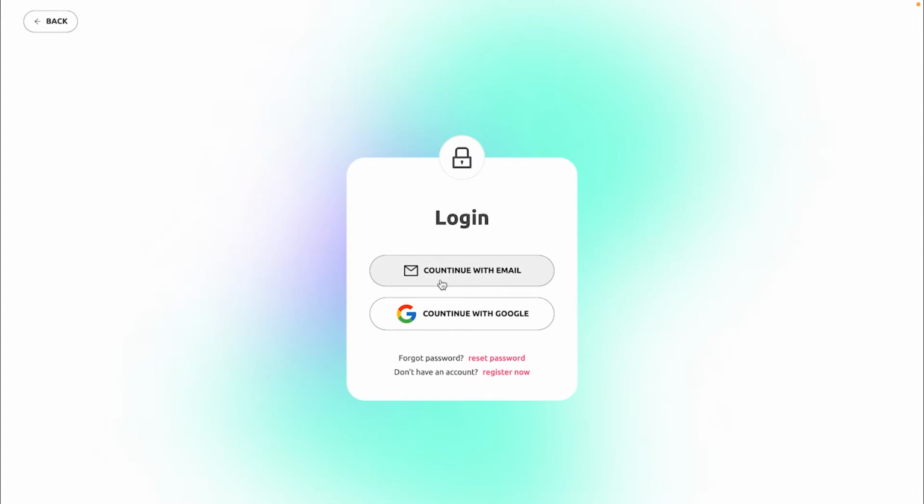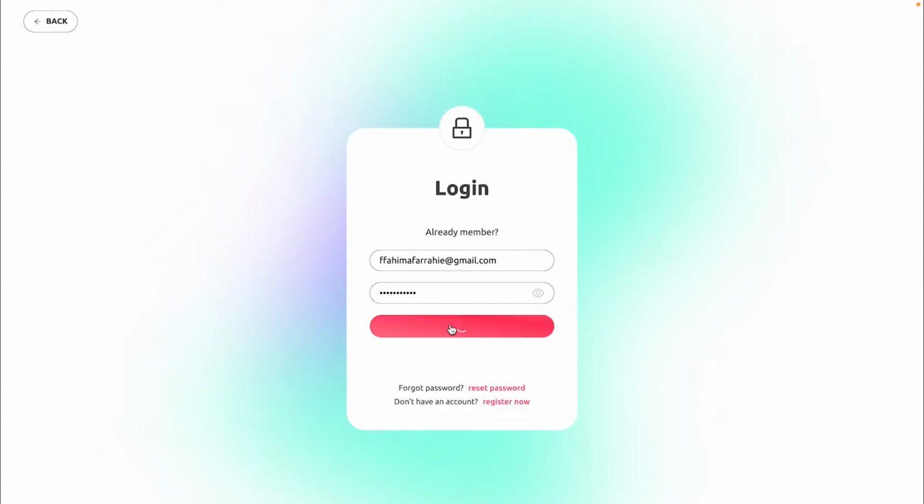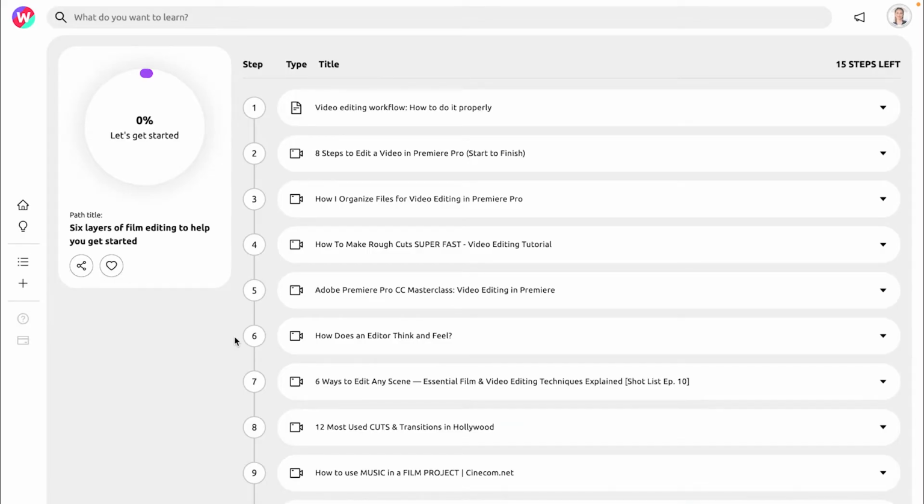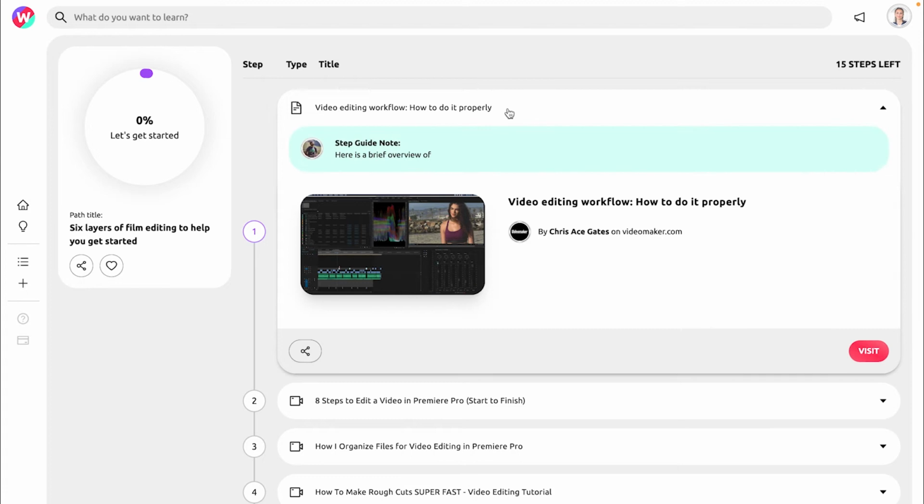Before starting the path, you need to log in. If you don't already have an account, please sign up first. This is the learning path for learning film editing. Let's click on the first step.